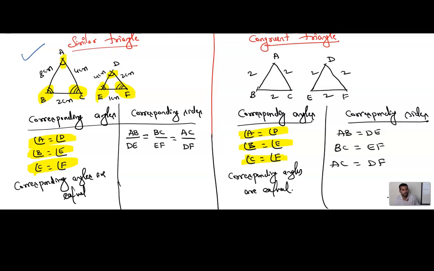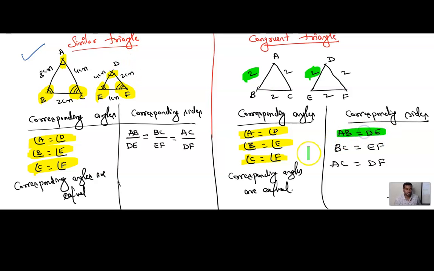I am showing you the difference between similar triangles and congruent triangles. First let me see congruent triangles. In congruent triangles, what happens, children? You can see AB, how much? 2 centimeter. And DE, 2 centimeter. It means left side. Whenever you are comparing, remember left with left, right with right, base with base. AB is left side, AC is right side, BC is base side. Remember this logic. Okay? Is this clear?